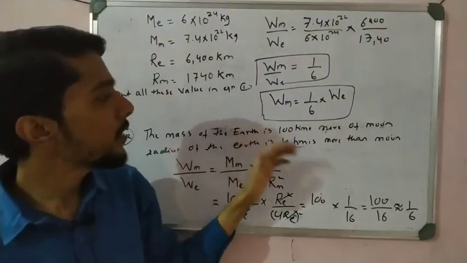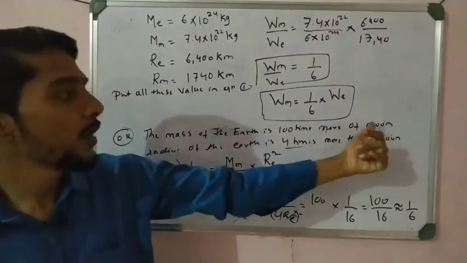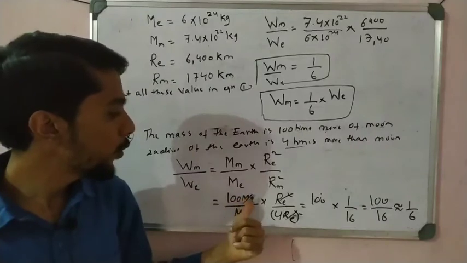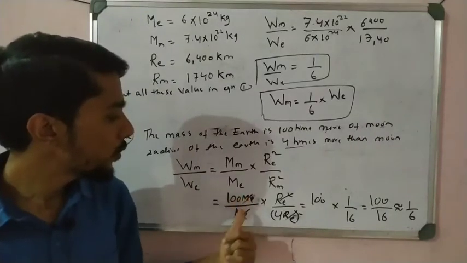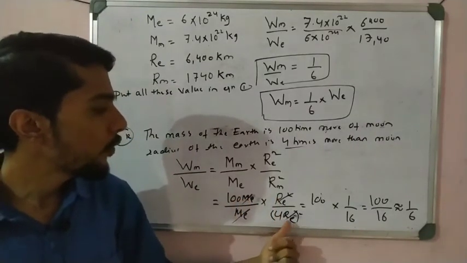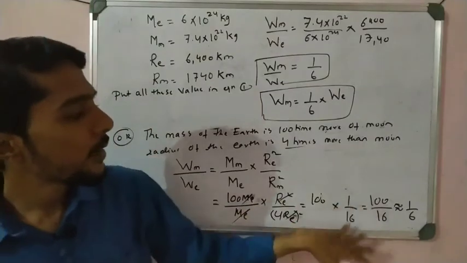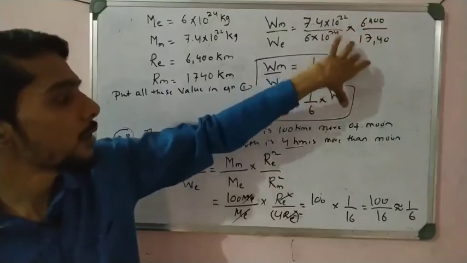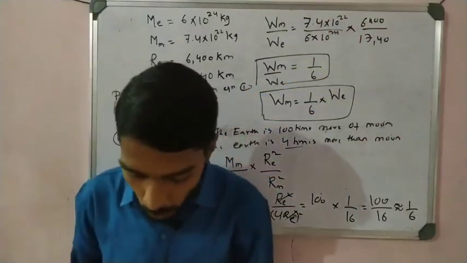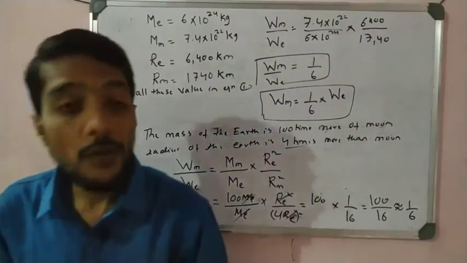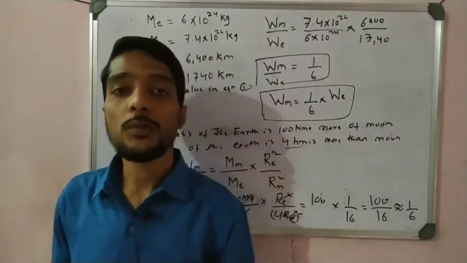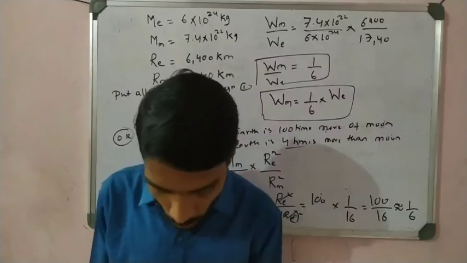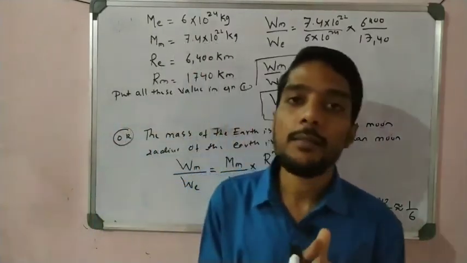The mass of the earth is 100 times, that is 100 times that of the moon, and the radius is 4 times that of the moon. So that is very simple. With a simple calculation, we get 100 by 16, which is approximately 1 by 6. So you can solve this one, or you can solve that one. This proves why the weight of the object on earth and the weight of the object on the moon differ by 1 by 6. Okay, 1 by 6. So students, this is all about the weight and mass concept.